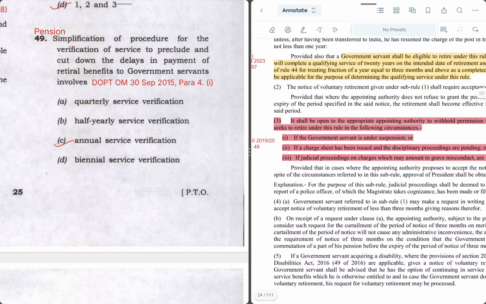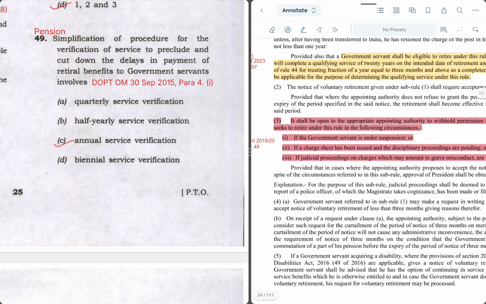Next question is 49. Simplification of procedure for the verification of service to preclude and cut down the delays in payment of retirement benefits to government servants involves how much duration of service verification, or the interval of service verification? Should it be done quarterly, half yearly, annually or biannually?